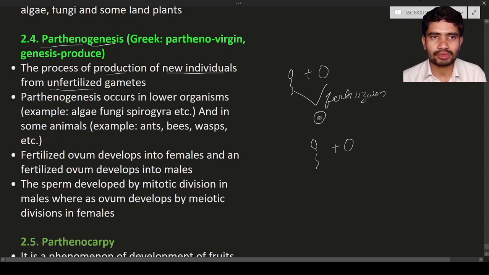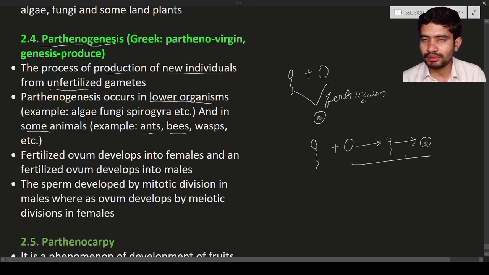They are going to show such kind of process known as parthenogenesis. In the lower organisms, parthenogenesis will occur, and in some animals parthenogenesis is also going to occur. Those animals are land animals like ants, bees, wasps, etc. Now, if the ovum is fertilized, let us consider this is the ovum, and it is fertilized with the spermatozoa, as a result it is going to turn into a zygote.